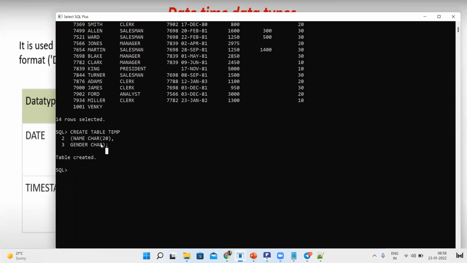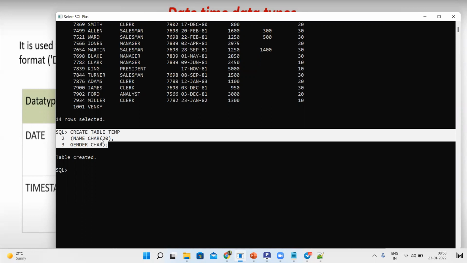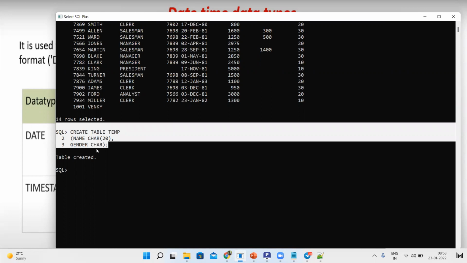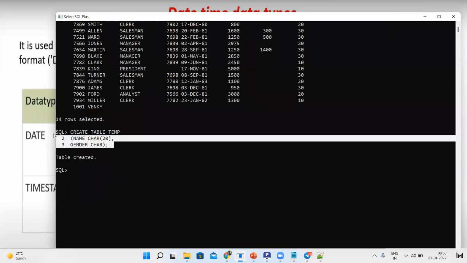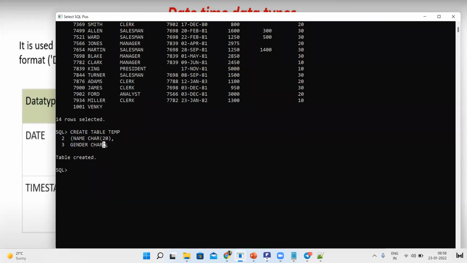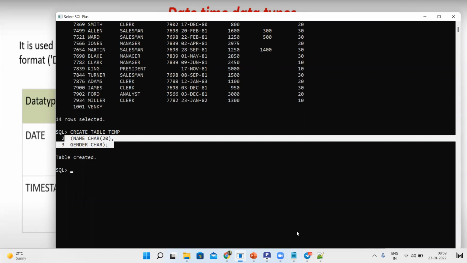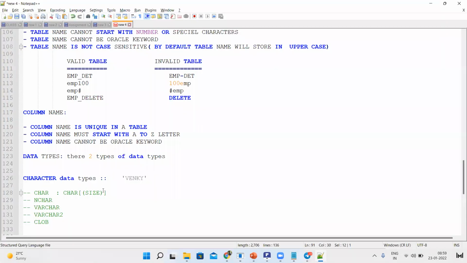Okay, so for gender I haven't provided. Does that mean the character data size is mandatory? By seeing this, can we understand whether size is mandatory or not? Size is optional. Even though we didn't provide it, the table has been created and it hasn't thrown any error. That means size is not mandatory.